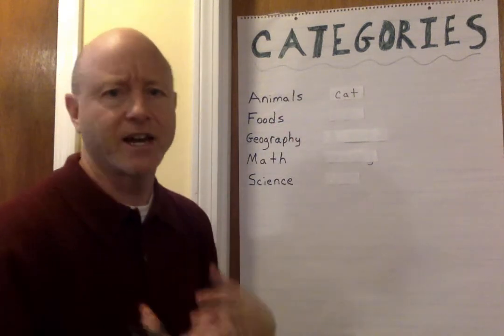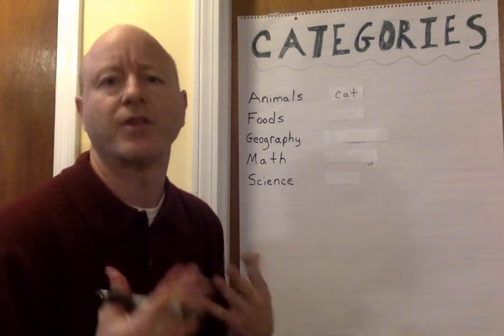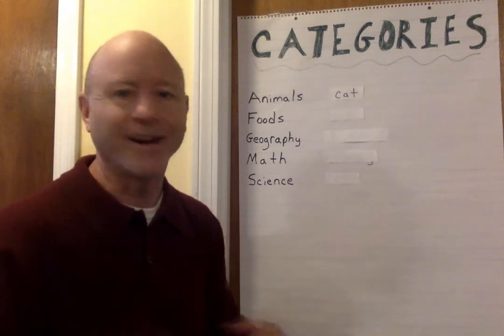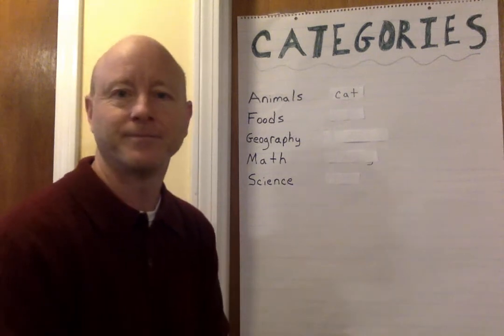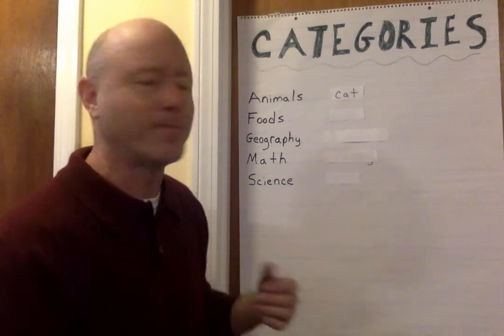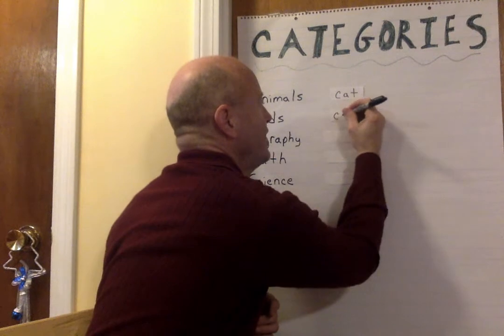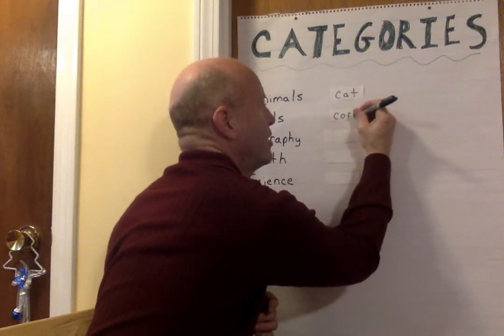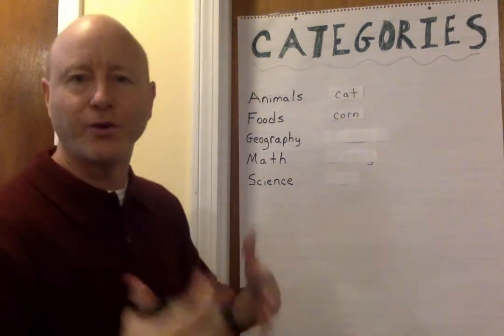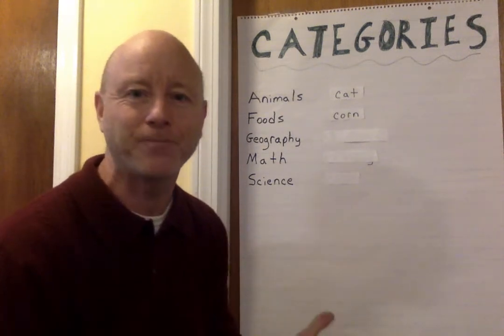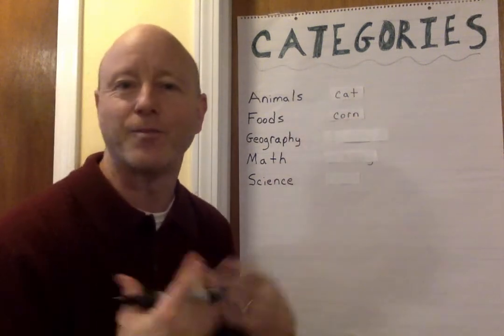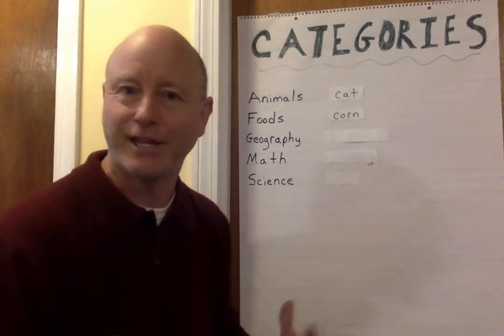So we have to think of a food that starts with the letter C. All right, does anybody know of a food that starts with the letter C? Corn. All right, I heard corn. Perfect. C-O-R-N, corn. That's a food that starts with the letter C. All right, you starting to get the idea of how to play this word game? All right, notice how this is great for building vocabulary and spelling, so let's keep going.